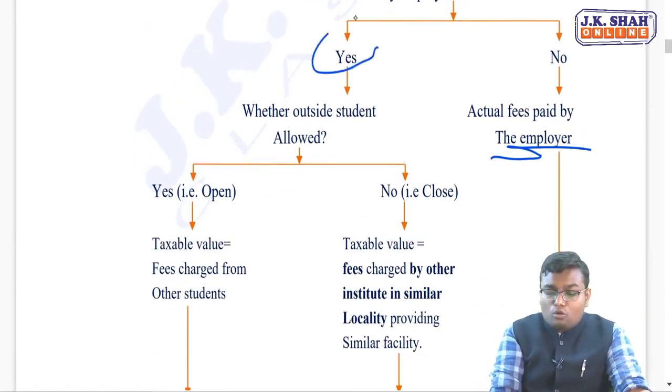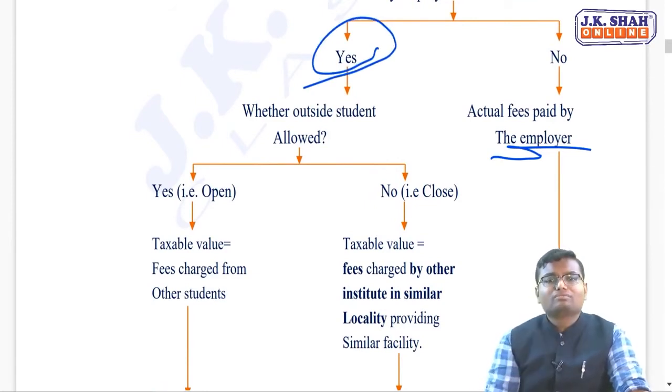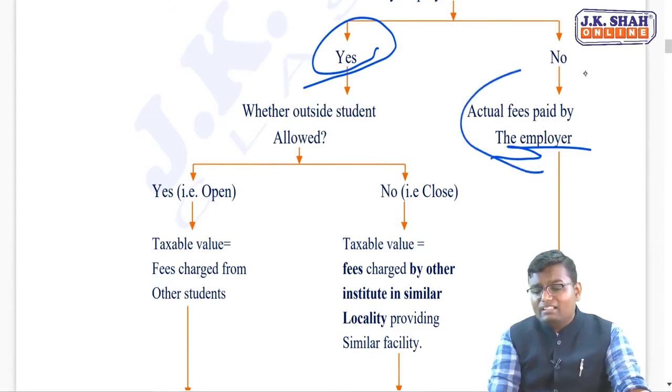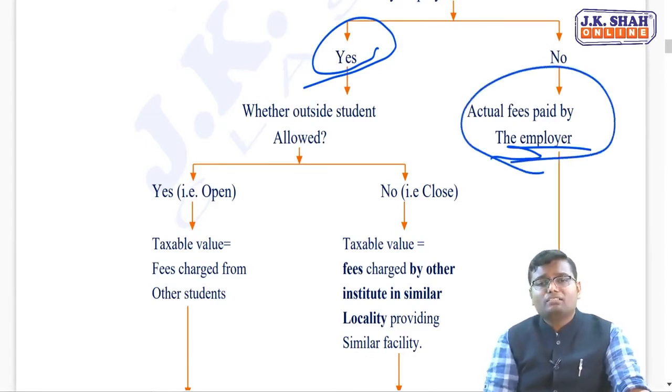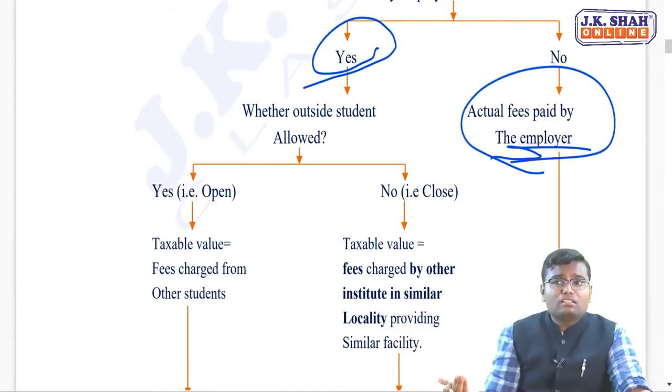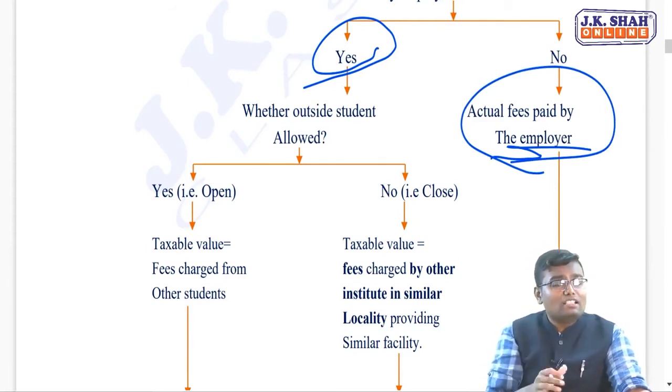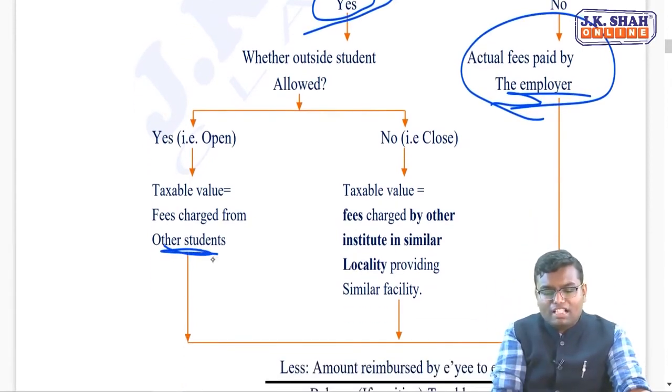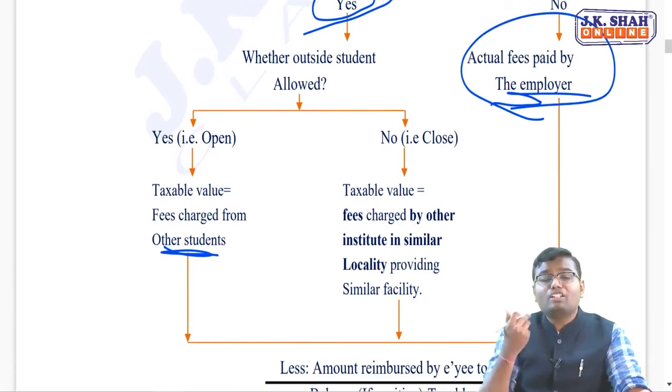But if the school is owned by the employer, he is not going to charge anything to himself. So can't I take the basis of the actual fees paid. Then you see whether any other students are also allowed. Then whatever fees this school charges from those students that has not been charged from me, that should be taxable to me, opportunity cost.